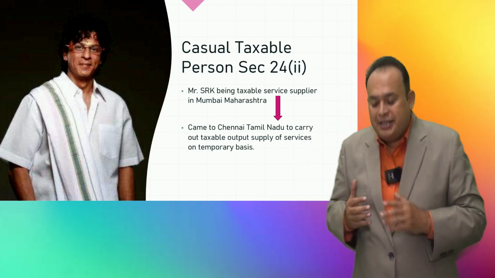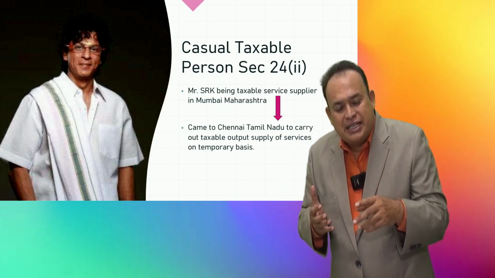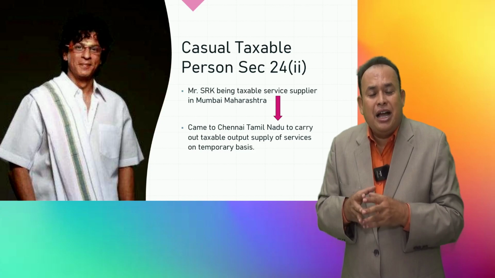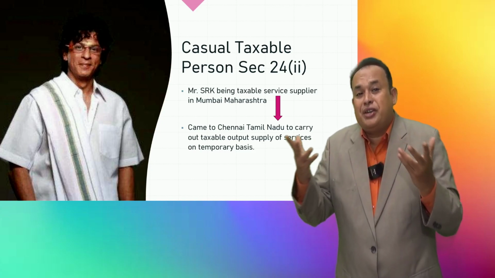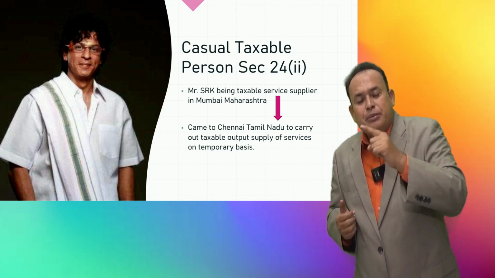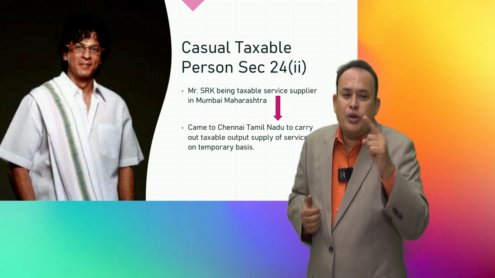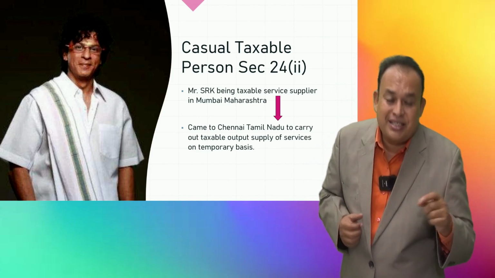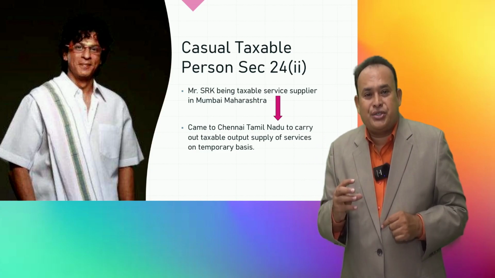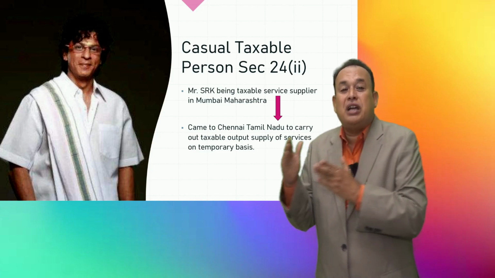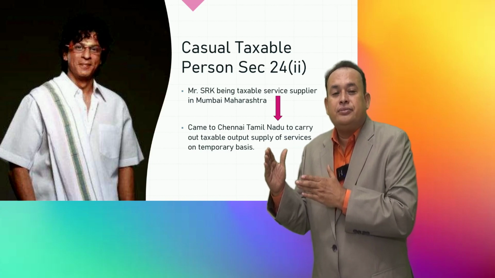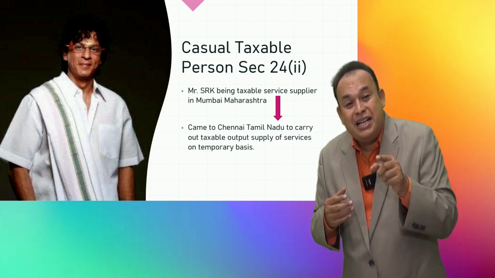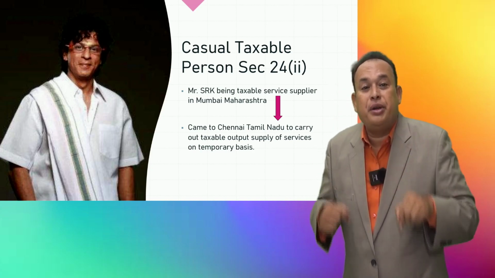So SRK said, by calculating his input supply of services altogether, sir, I have with me 40 lakhs of credit. Very good. Estimated output tax liability 1 crore 80 lakhs, less estimated input tax credit 40 lakhs, balance 1 crore 40 lakhs you have to pay as an advance tax. When should you pay advance tax? In advance means prior to 5 days of commencement of your business in Tamil Nadu.